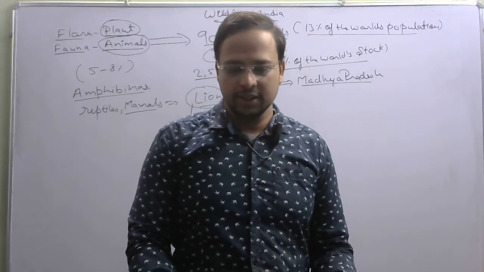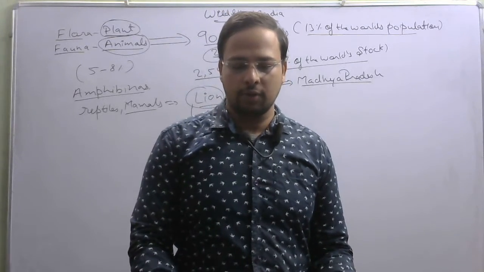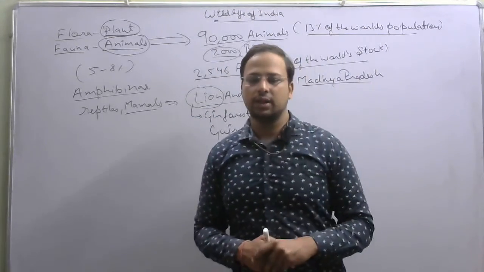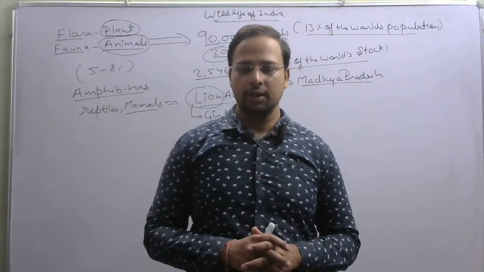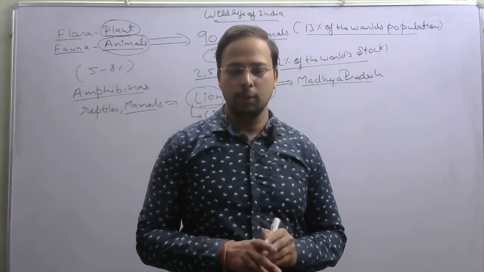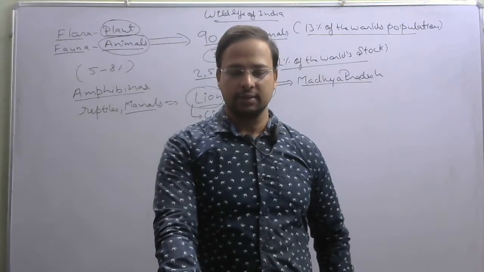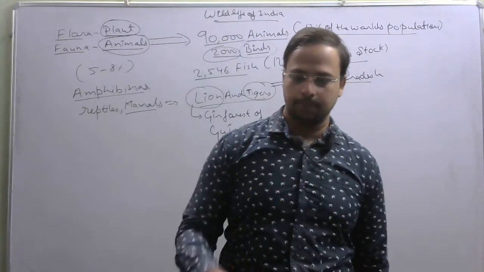Furthermore, the ibex, bear, snow leopard, and rare red panda are found in certain pockets. Okay, so these are the regions where they are found. In Ladakh you can find the yak. Okay, and we can also find the Tibetan antelope, the blue sheep, wild sheep, and the Tibetan wild ass. These are the animals which are found in the hilly areas of Tibet. Okay.